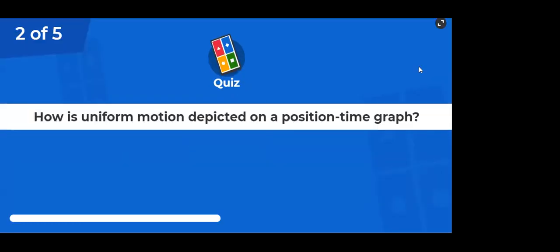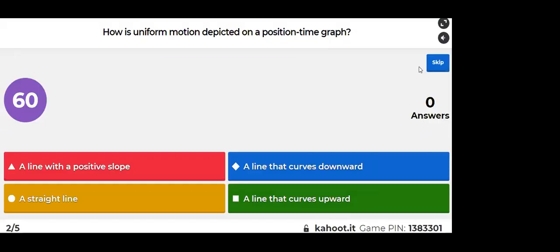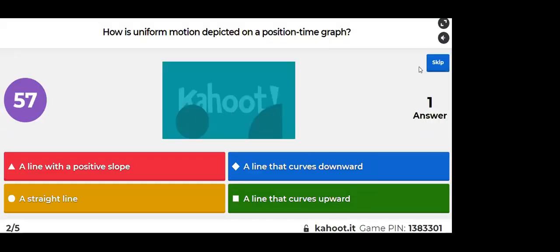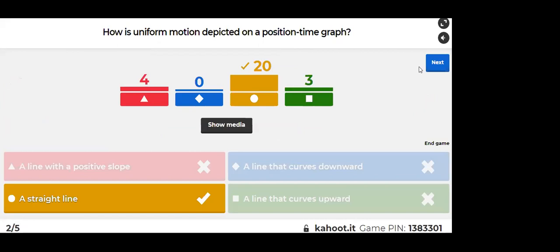Next, how is uniform motion depicted on a position time graph? Yes, a straight line, right?